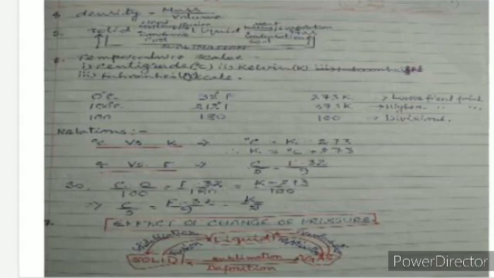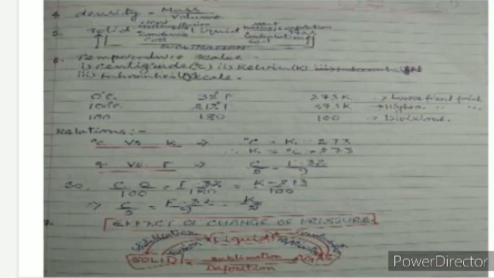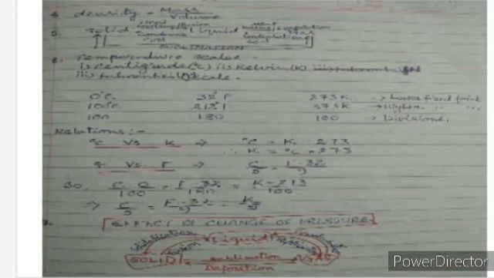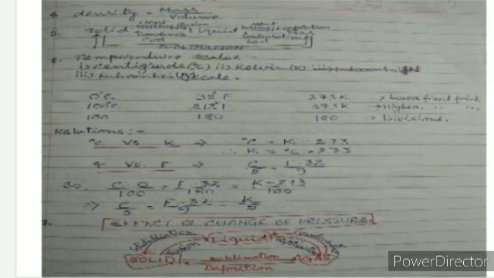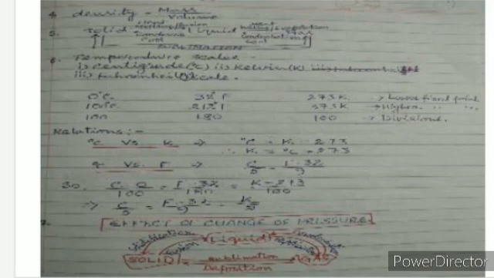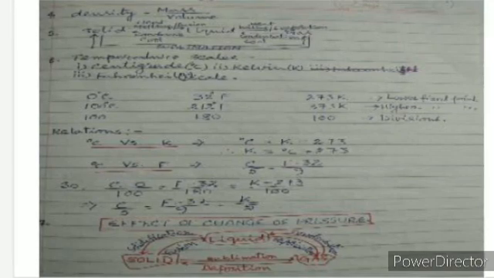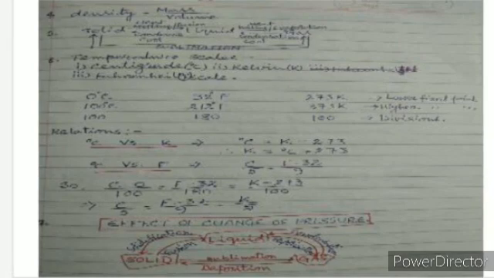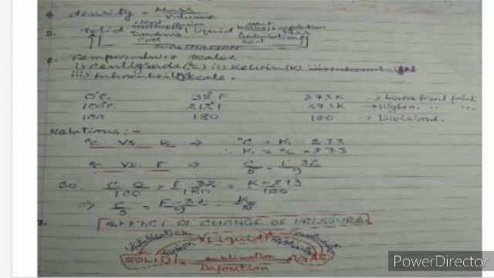Now, if gas is directly cooled, it makes liquid. Liquid cooled produces solid. Next, when gas directly changes to solid, it is called sublimation. Solid changing to gas is also called sublimation.